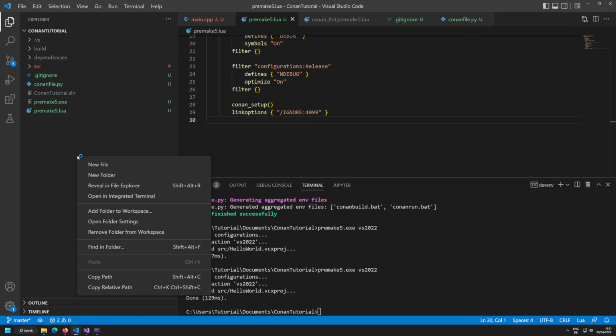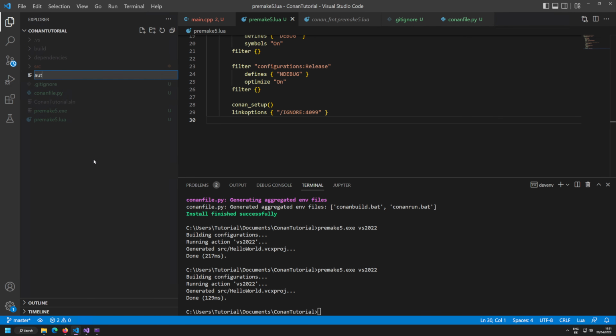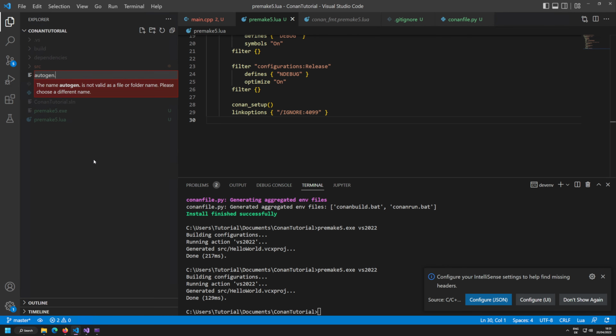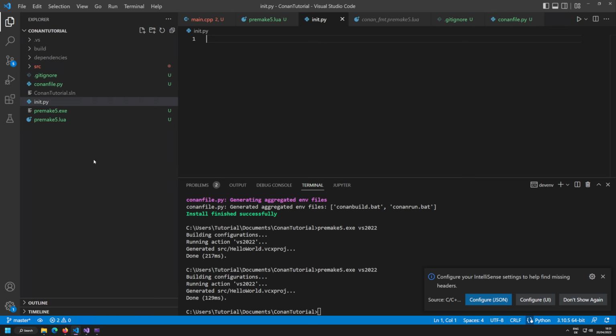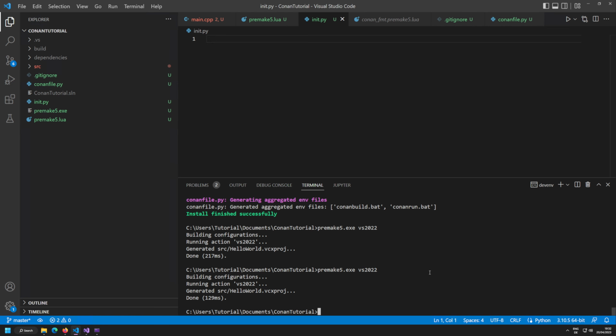Now, there's one thing that I still want to do. I want to quickly create a so-called autogen, or maybe let's call it init.py. And this init.py script shall now automatically run all these commands, because it's a bit hard to memorize all these commands, especially if you are new and don't know how Conan and all that stuff work.